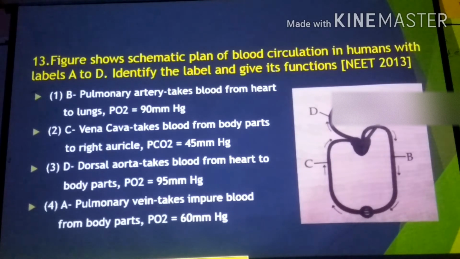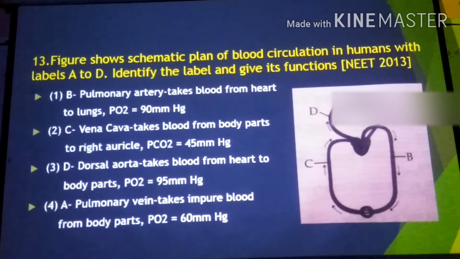In this diagrammatic representation, compare the fourth option A. In the figure, pulmonary vein takes impure blood from body part, that is wrong. The body part's impure blood comes from the lungs. So the fourth is wrong. Indeed, dorsal aorta takes blood from heart to the body part, that is correct. Partial pressure of O2 is 95 mm of Hg, that is also correct. But in the figure, the D indicates the pulmonary trunk that goes to the lungs. So D does not match with the figure, hence the third option is also incorrect.